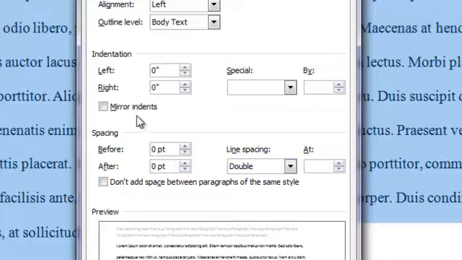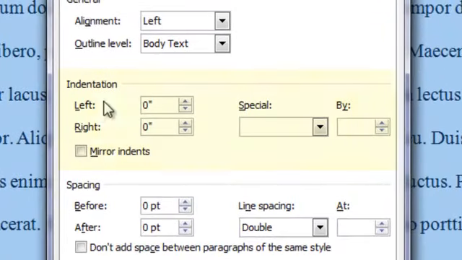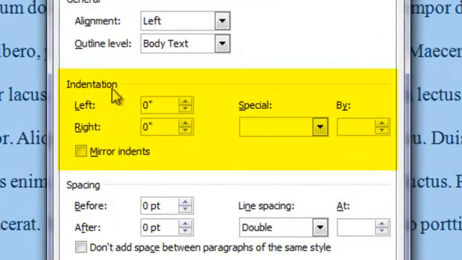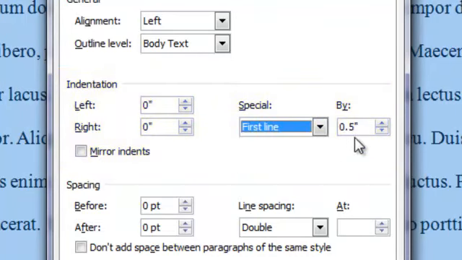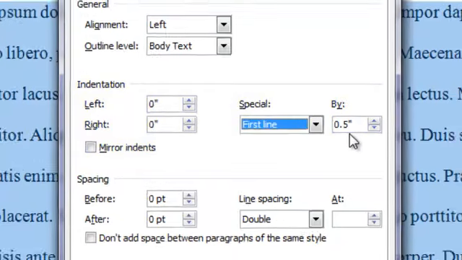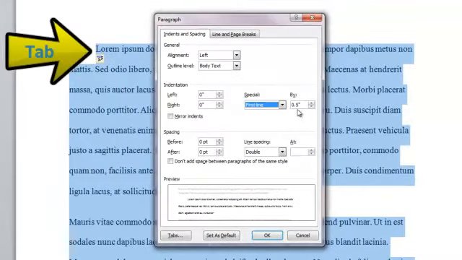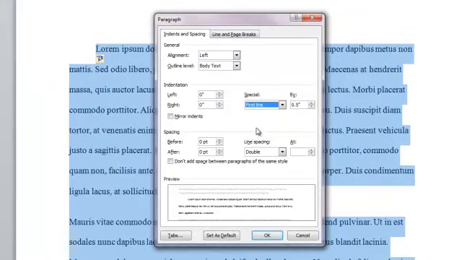Next, when it comes to indentation, here I want to make sure that my indentation occurs on the first line by 0.5 inches. You can do this manually by tabbing the first line of each paragraph, or you can do it here in the paragraph window.